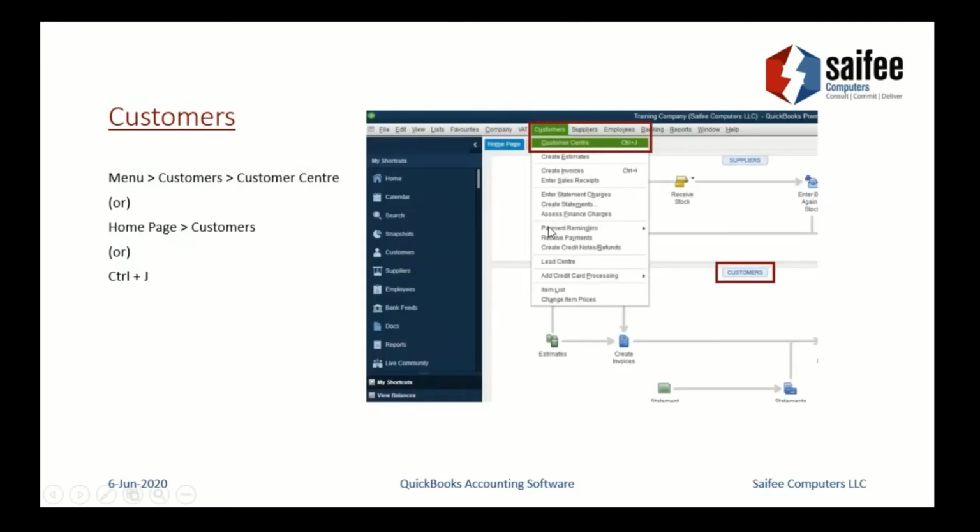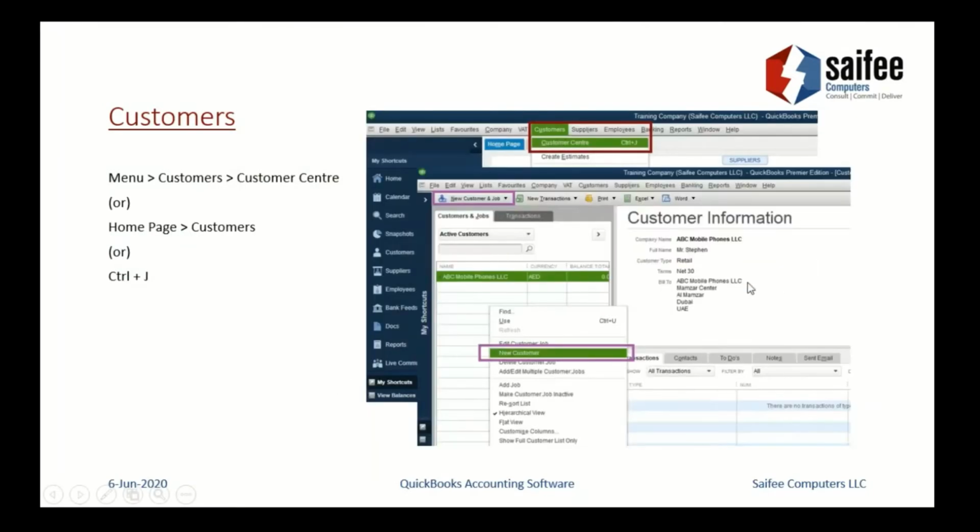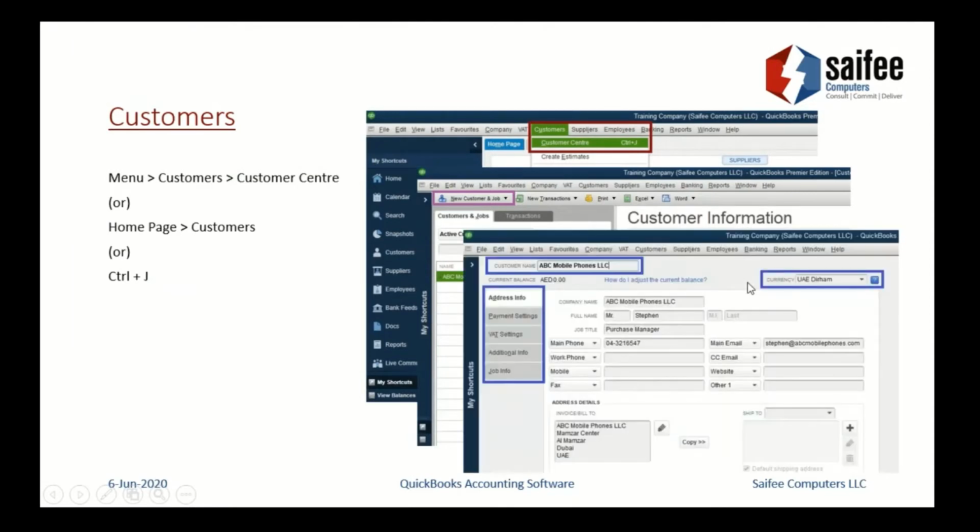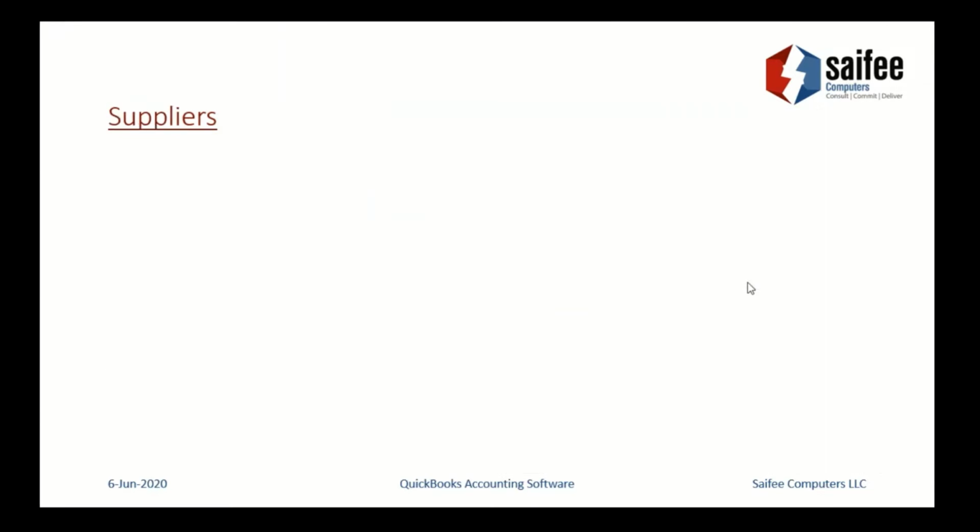So what we have here is a customer center or customers option wherein you can right click and say a new customer, and this is what we saw just now in the software, wherein you can add a customer name, the information about the currency, and address, payments, VAT, etc. Now, a few things to note here. The customer name, the one on the top, needs to be unique. You cannot have duplications there. Then the selection of currency is very important, and filling in the required info in different tabs. Whatever is important, for example, at this point, VAT is definitely important, so you would like to fill in the TRN number in this case.